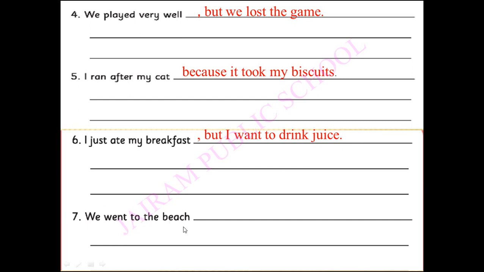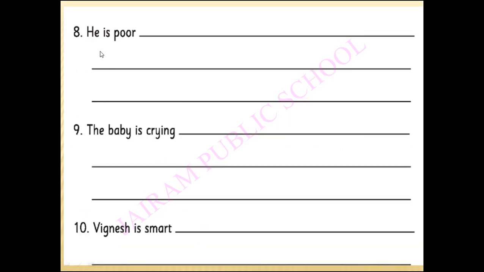We went to the beach. Why did you go to the beach? Because we loved to play there. So this tells you the reason. You have to write here reason. He is poor. But he is happy. So it is a contrast idea, you have to write contrast. The baby is crying. Why is the baby crying? Because she is hungry. So you have to write a reason. Vignesh is smart. But no one likes him. You have to write here contrast.